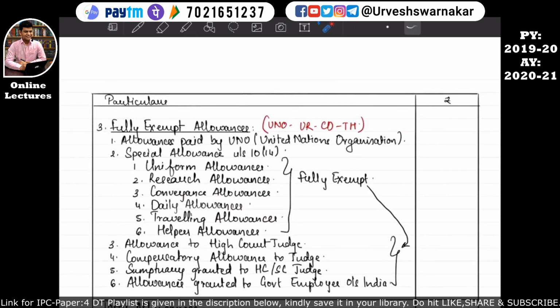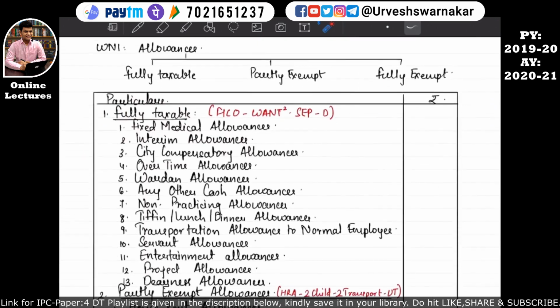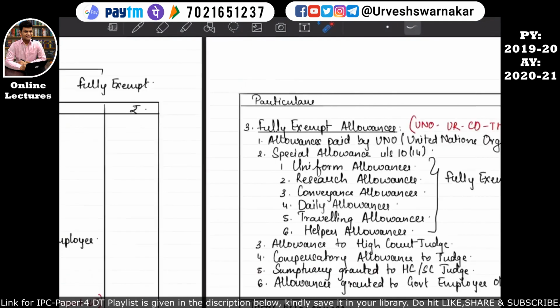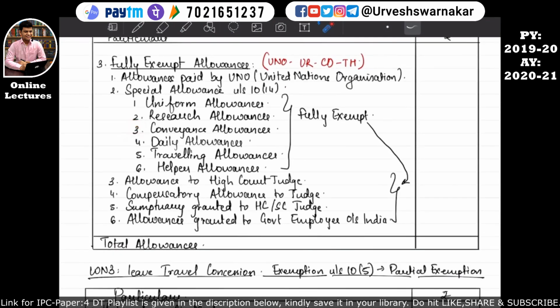So you all might be thinking, what is this conveyance allowance? Earlier in the fully taxable category, we studied in point number T2 that transportation allowance to a normal employee is not allowed, but is fully taxable and is considered in the computation of the total income from salary of that assessee. I hope this is quite clear to you all. But here you are seeing conveyance allowance. These are two different things. This is given for a special purpose, when the assessee moves outside his home city for employment. Then the conveyance allowance is given by the employer to the employee. These two are different things.